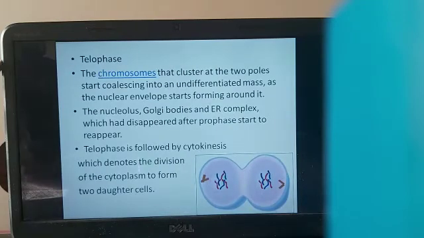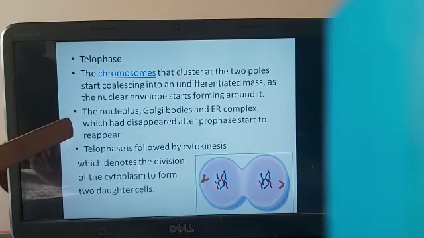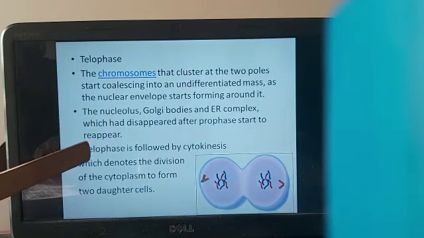The last phase is telophase, and in telophase, the chromosomes that cluster at the two poles start coalescing into an undifferentiated mass as the nuclear envelope starts coming around it. The nucleolus, Golgi body, and endoplasmic reticulum, which had disappeared, will start appearing. Disappeared means they were not evident, but now they start appearing. This telophase is also very important because telophase is followed by cytokinesis, that is, division of cytoplasm.